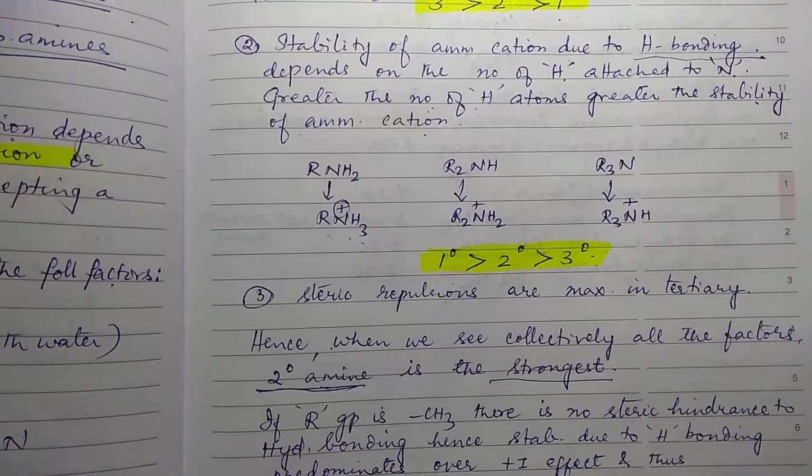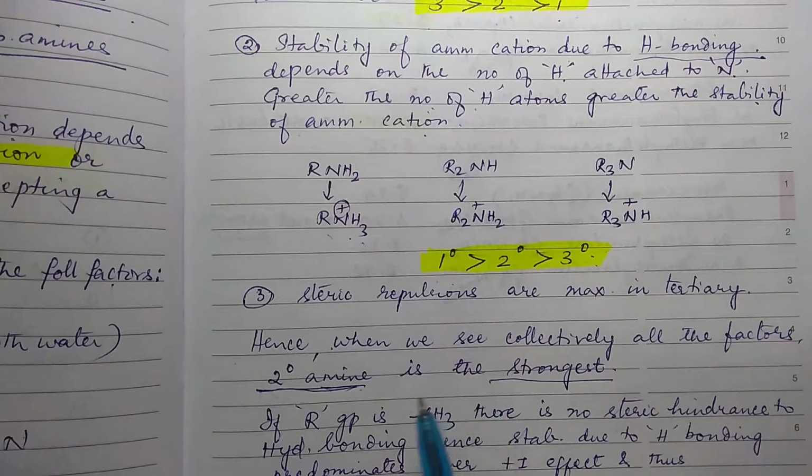But in the case of primary, the most important factor, that electron releasing group, is very less. There is only 1 R group. Okay. So secondary is having 2 R groups also. Extent of solvation is also not bad. So secondary is considered to be the strongest base. Out of primary, secondary, tertiary, secondary is supposed to be the strongest one.